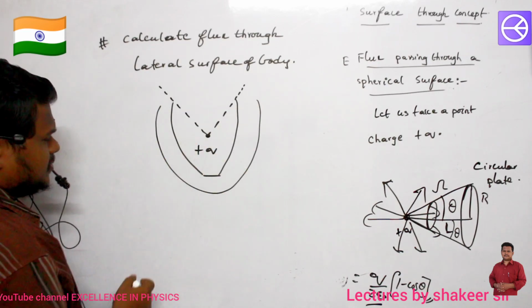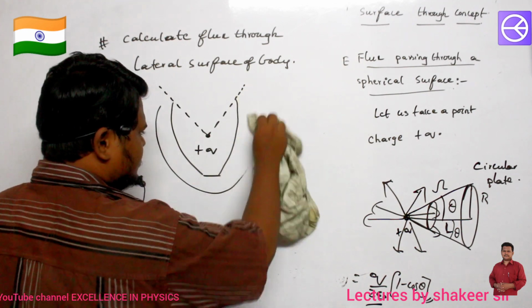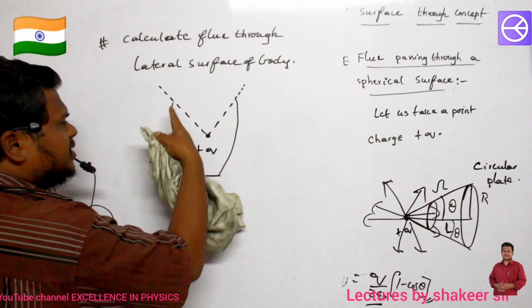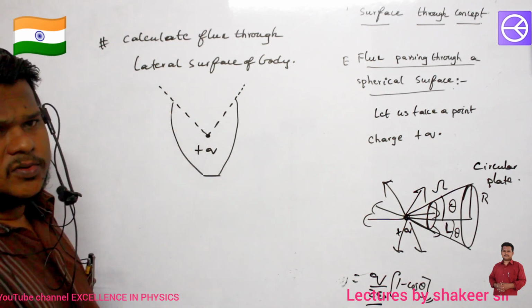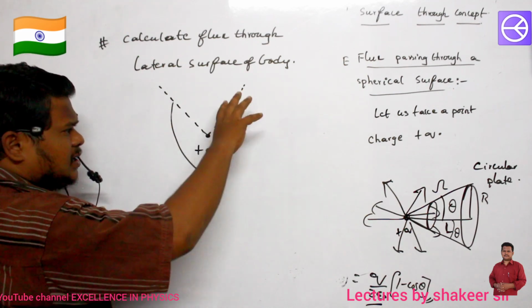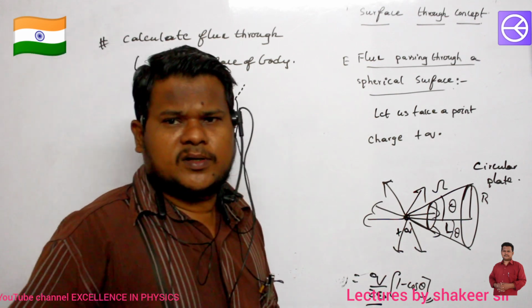Have you understood? Come on, see how you can do this calculation. Are you able to understand, ma? I don't want the flux passing through the opening. The opening is there for this body, and I don't want how much flux is passing through that opening. I want only the flux passing through the lateral surface of the body. Come on, see how you can do this calculation.